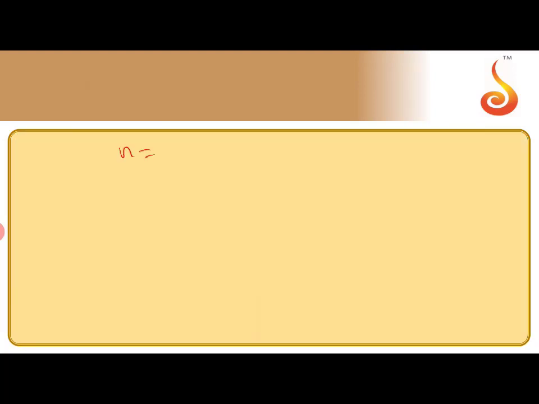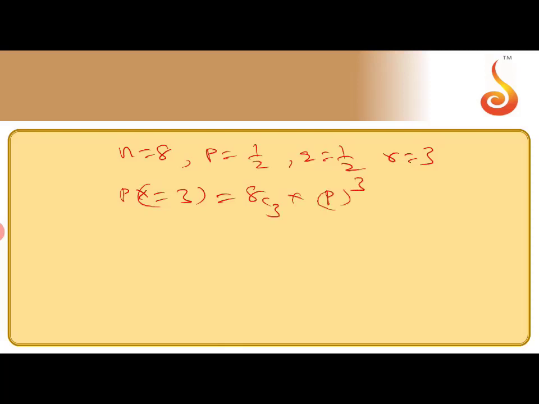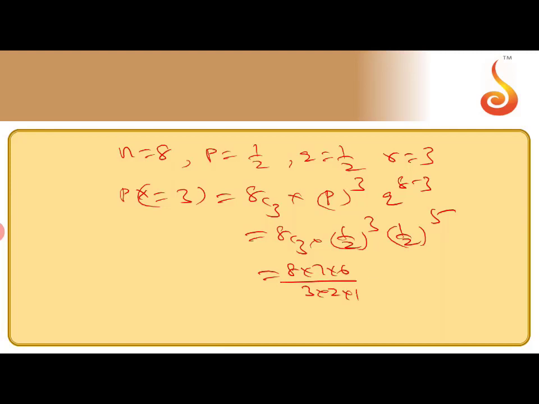So here the number of tosses n equal to 8, P is 1 by 2, Q is 1 by 2 and R equal to 3. So P of X equal to 3 from the binomial distribution is 8C3 into P power 3 into Q power 8 minus 3. So 8C3 into 1 by 2 whole power 3 into 1 by 2 whole power 5. 8C3 value is 8 into 7 into 6 by 3 into 2 into 1, into 1 by 2 power 8.